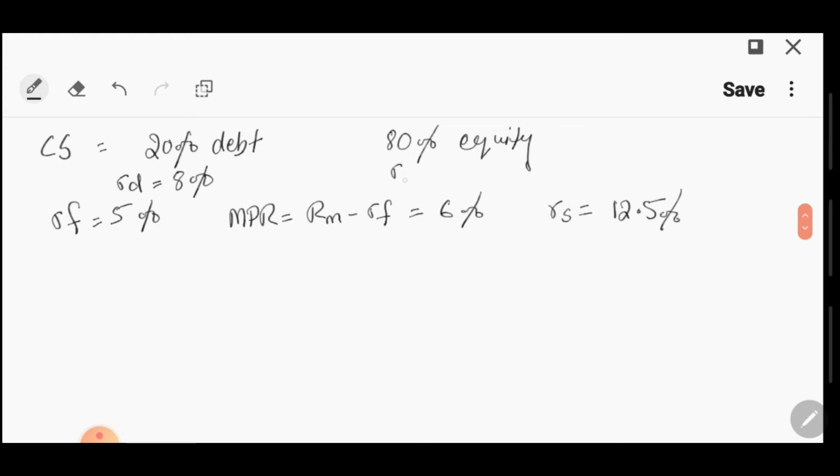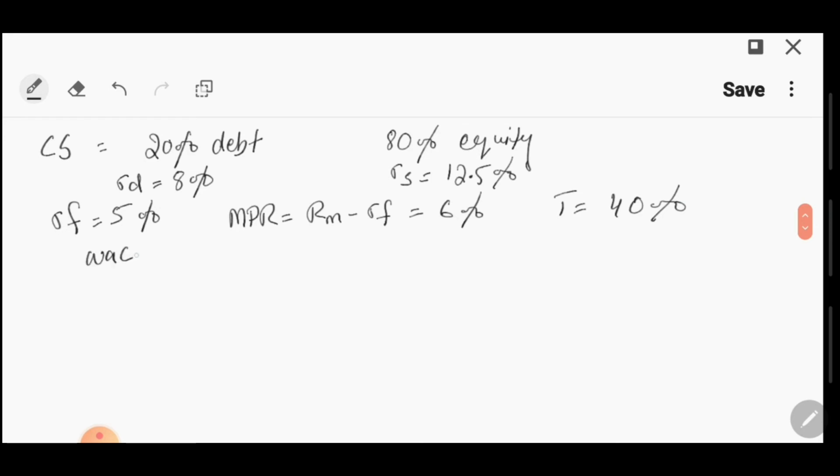So let's write it over here with equity so that we have all the information organized. Here we have the cost of debt and here we have the cost of equity. And also they have told us that the tax rate is 40%. We need to calculate the WACC.